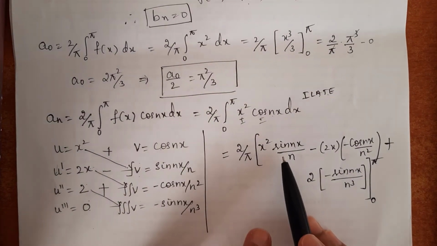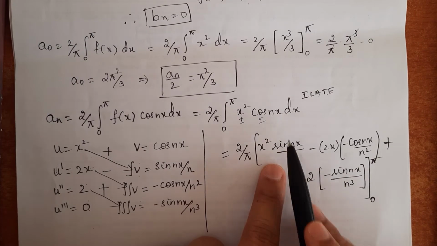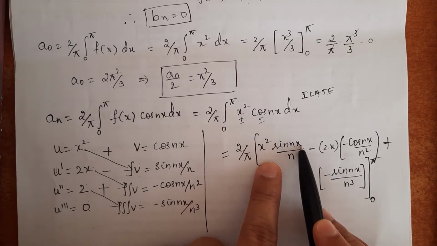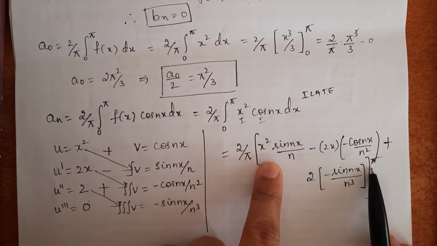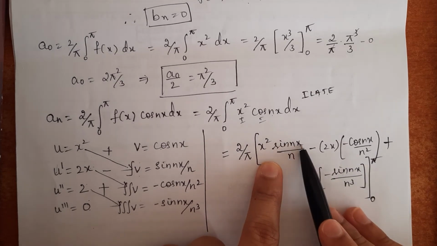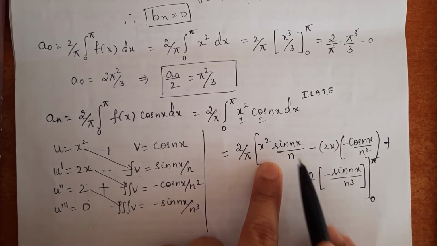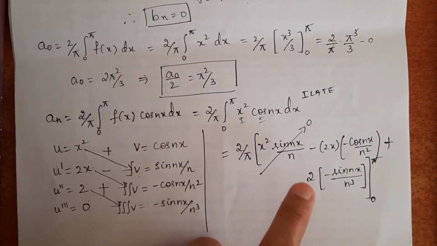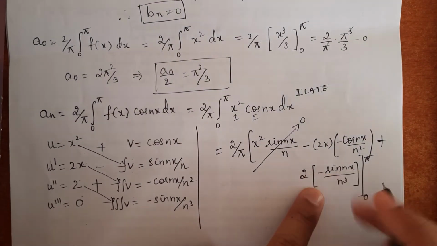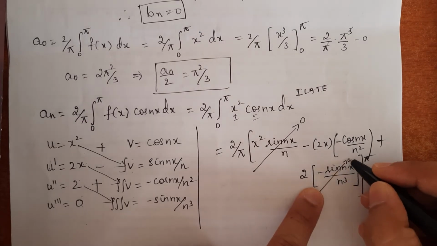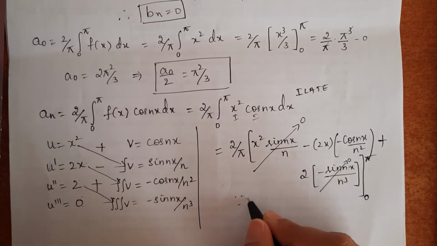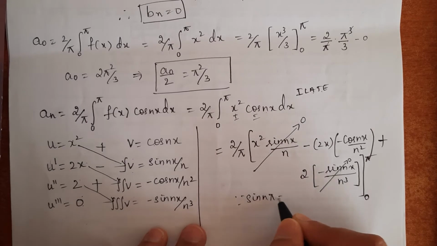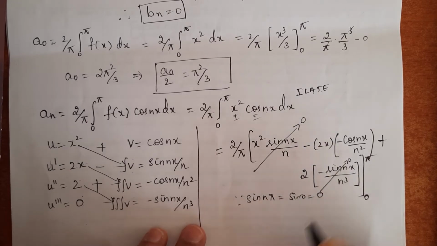When we substitute the limits here for the first term, we know that sin n pi value is 0 because the upper limit is pi. Sin n pi is 0 and for the lower limit sin 0 is also 0. So, I will make this term equal to 0. Then again for the sin term, the upper and lower limits give 0 because sin n pi and sin 0 are both equal to 0.